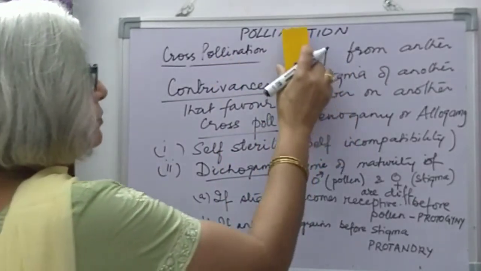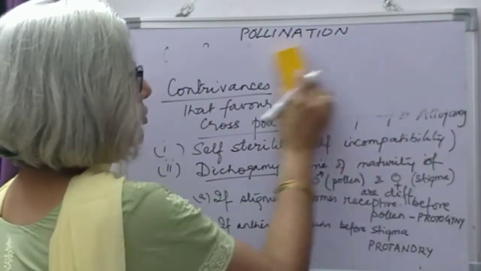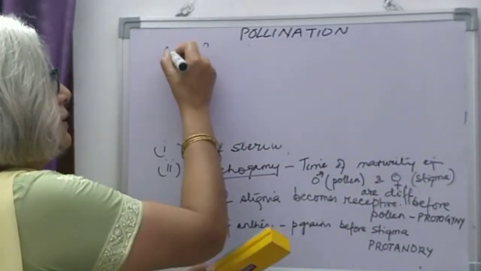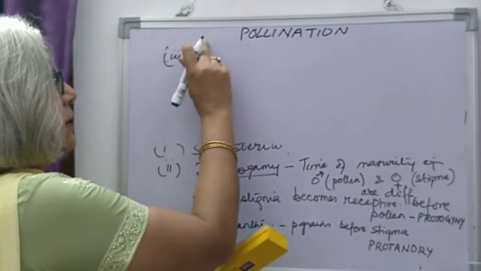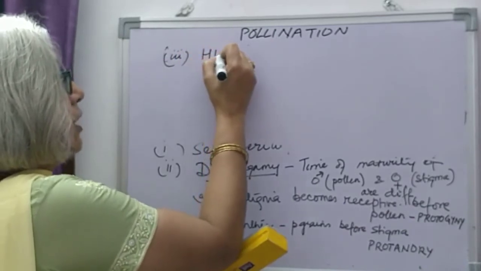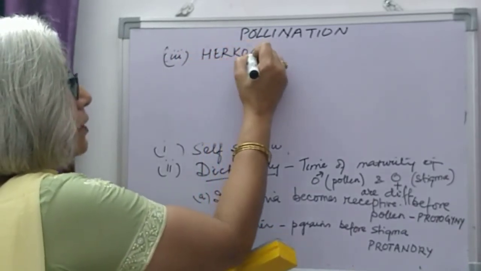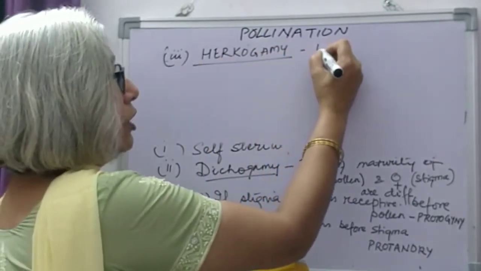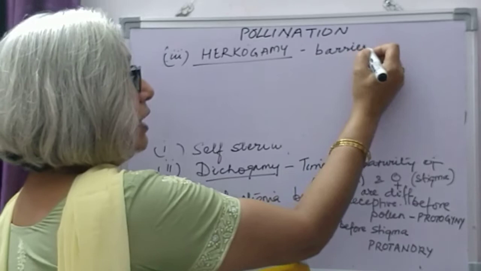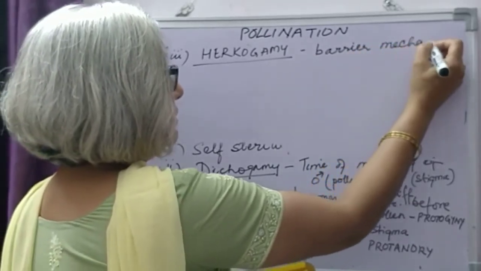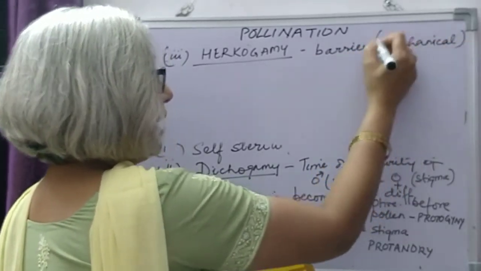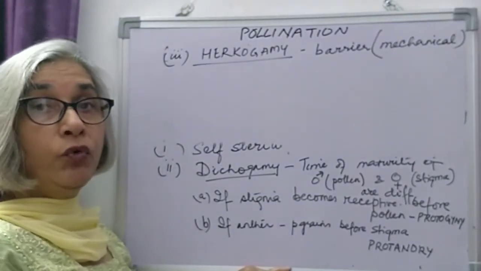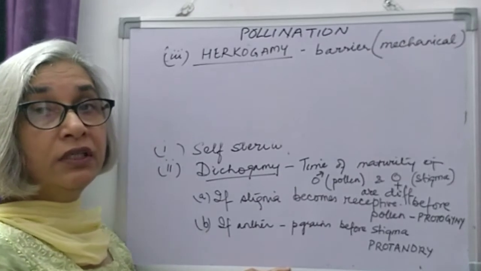Now we move to the next condition. Third condition is hercogamy. Hercogamy means that there is some kind of a barrier, a mechanical barrier, which will not allow the pollen to reach the stigma of the same flower.